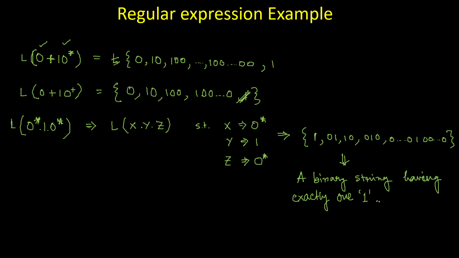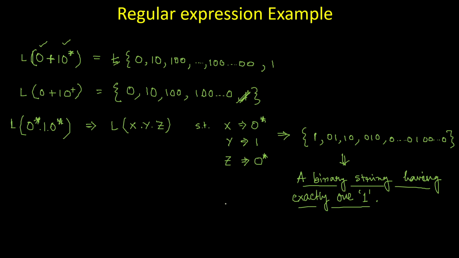There is no care about the number of zeros. In this particular statement, I don't care about the number of zeros, but I care about the number of 1, that is exactly 1. In this way, you can verbally represent this particular language.